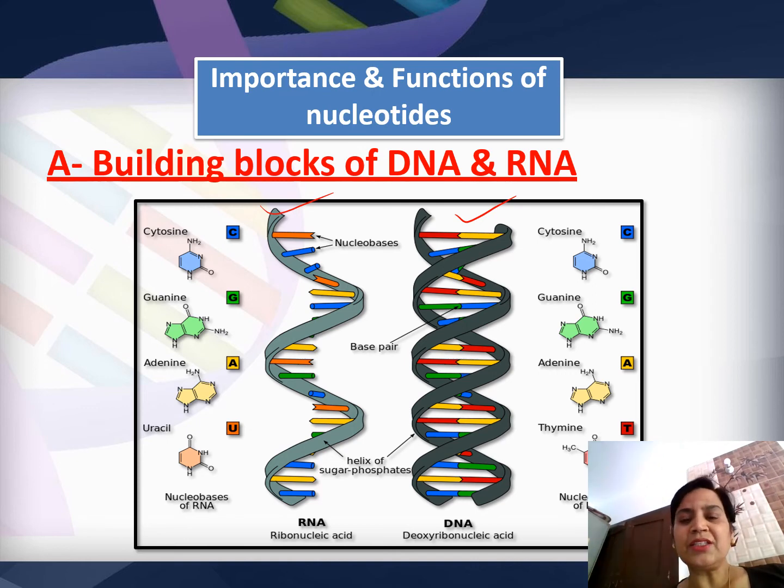So these nucleotides or nucleic acids are very, very important. The precursors of these nucleotides are also required to perform so many reactions. Just for example, if we talk about ATP, adenosine triphosphate, it is adenine plus ribose plus phosphate. It is known as the energy currency of the cell. Whatever energy is there, it is stored in the form of ATP. And whenever ATP undergoes hydrolysis, it gives back the energy for various reactions to perform.